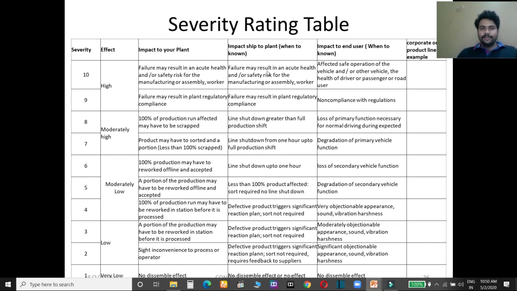So like that, this column is for your plant, this one is for your customer, and this is for your end user. When it is known, you have to write it here. When it is not known, it is not necessary to cover these things. So these are optional. You can just read them out and understand easily for which reason you have to give how much severity rating.